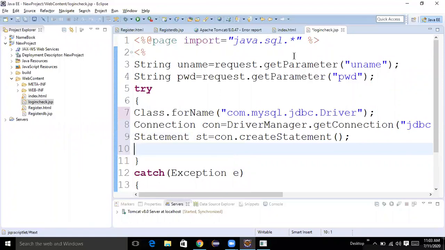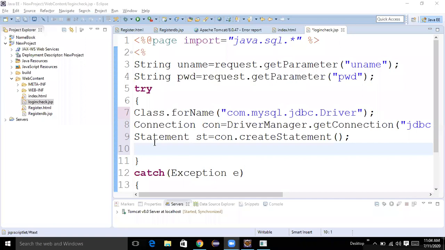Fourth step, next one. Neha. Sir, create object for ResultSet interface. Very good. Next step is you need to execute the query.